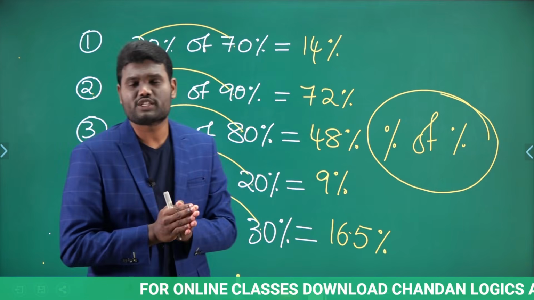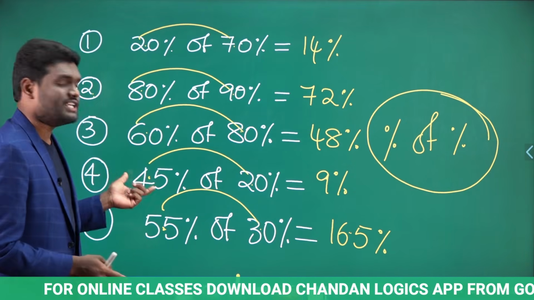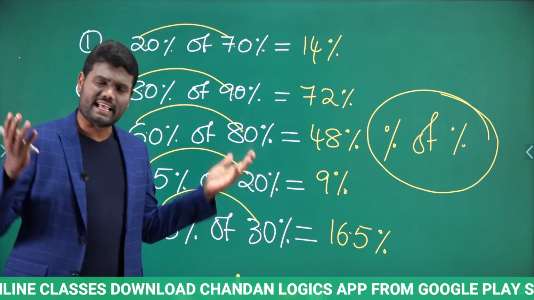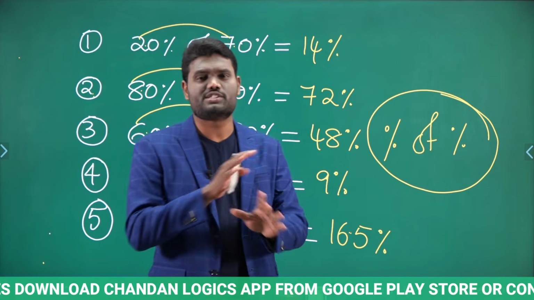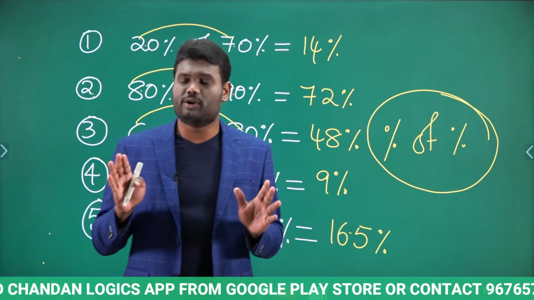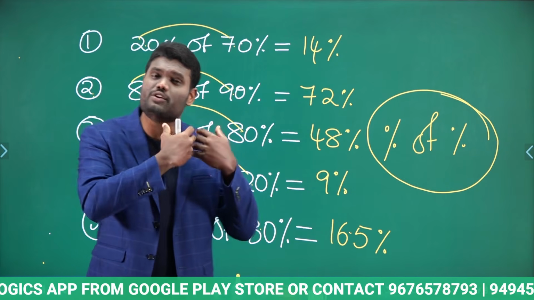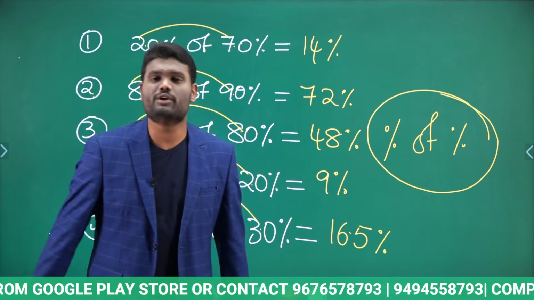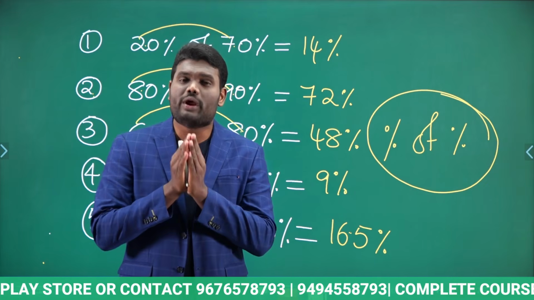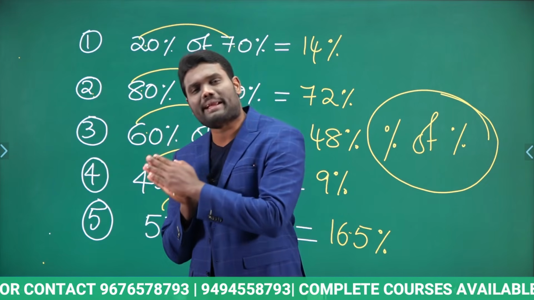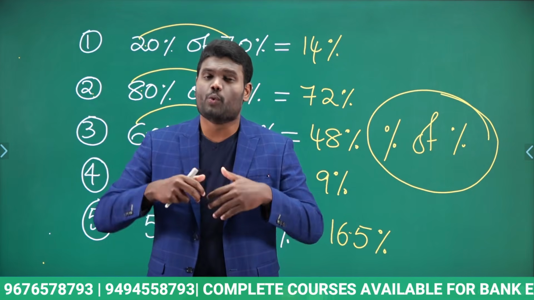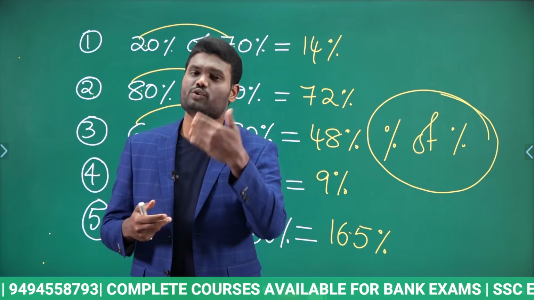Now some of you may have a doubt. What happens if these values are in terms of decimals? Even if you have values in terms of decimals, do not worry about that. If you are having the values in terms of decimals, then you will be using fraction values. When we use the fraction value, the same calculations can be done much faster. We will discuss them when we are solving the questions.